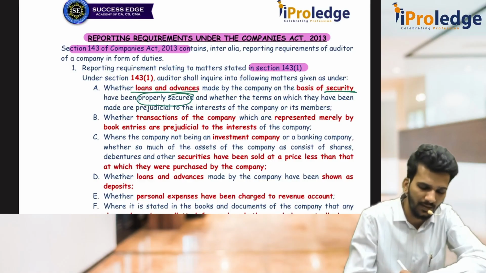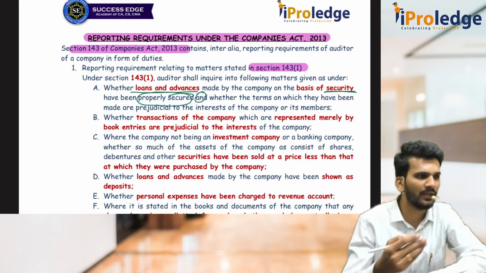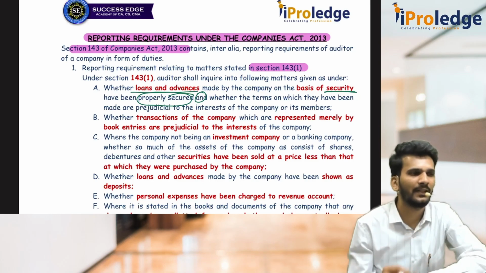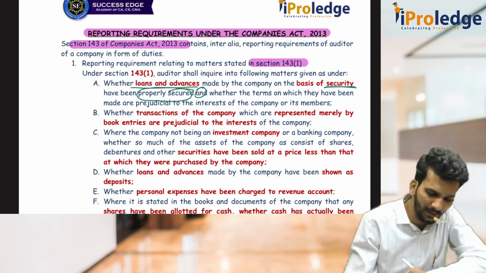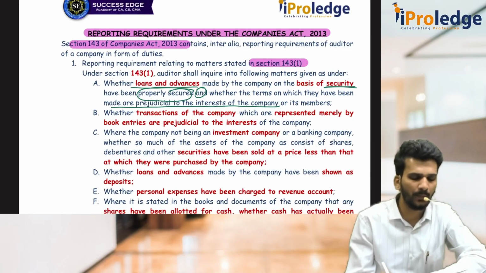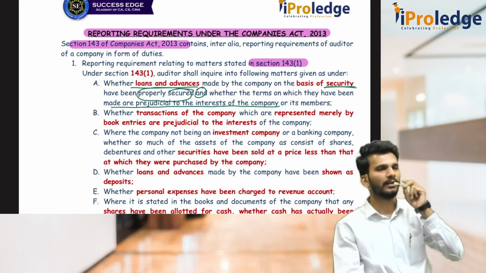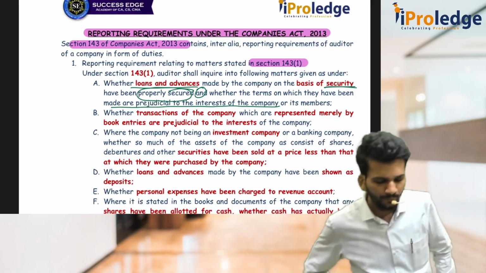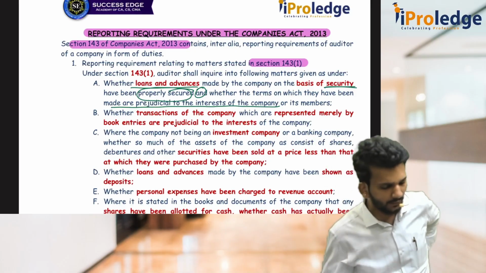That has to be checked. As well as whatever terms and conditions you have agreed, number of years, number of months, percentage of interest, anything, is that prejudicial to the interest of the company or not? Prejudicial means against the interest of the company. Is it for the good of the company or is it bad for the company? That one thing you have to inquire with respect to 143.1.